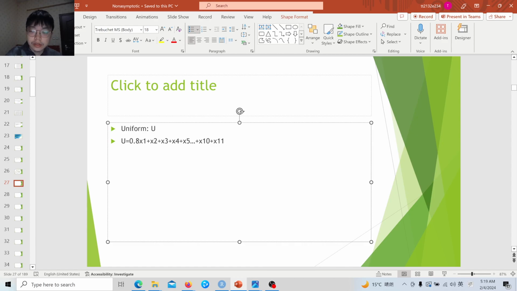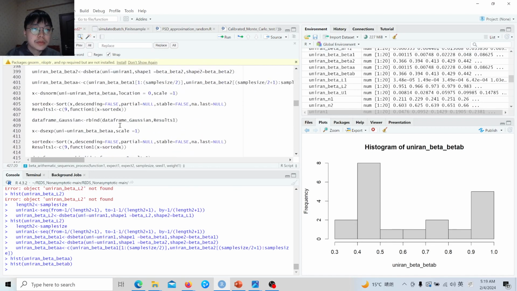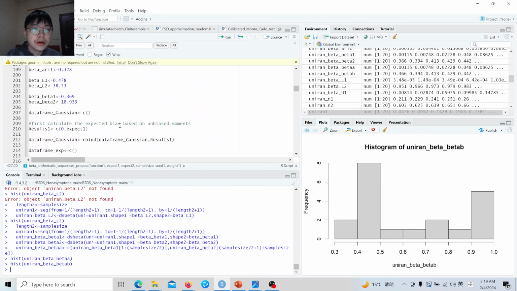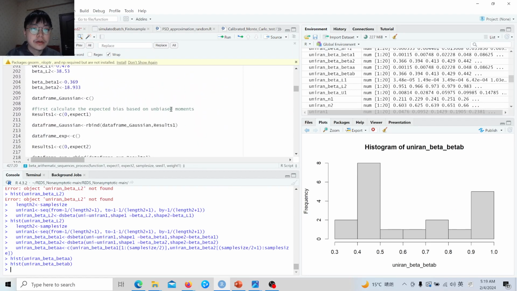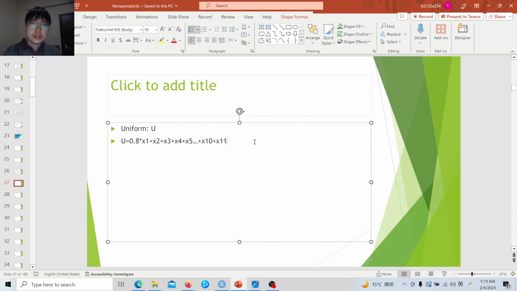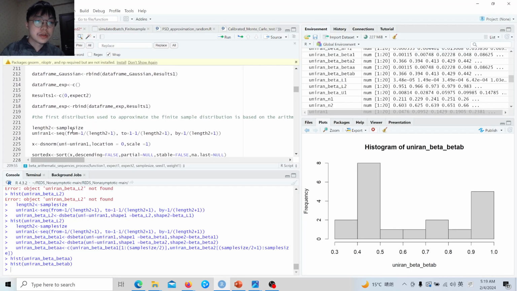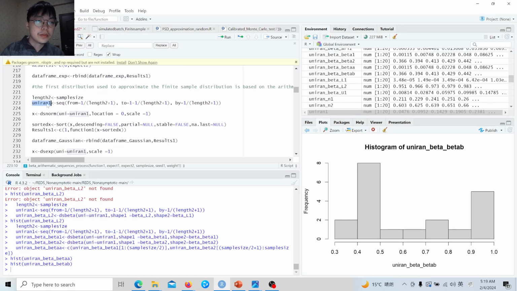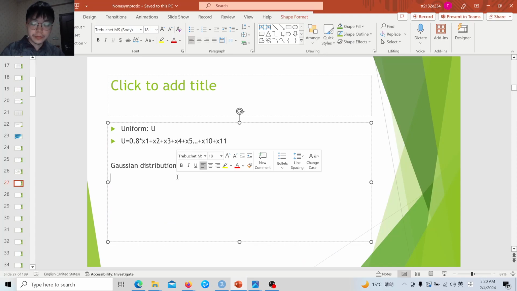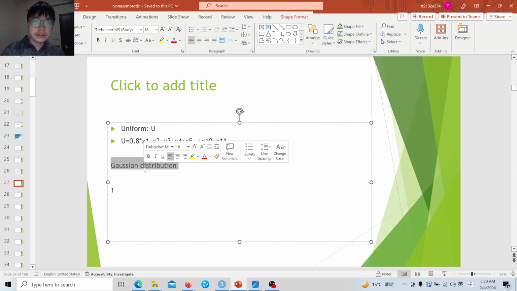For example, maybe 0.8, any weight. Our approach works because the finite sample bias of central moments is obtainable. So we first, for example, use the Gaussian distribution. We obtain this random sequence, plug it into the quantile function of the Gaussian distribution, and then we obtain this sequence. We compute the first 4 moments of this sequence.